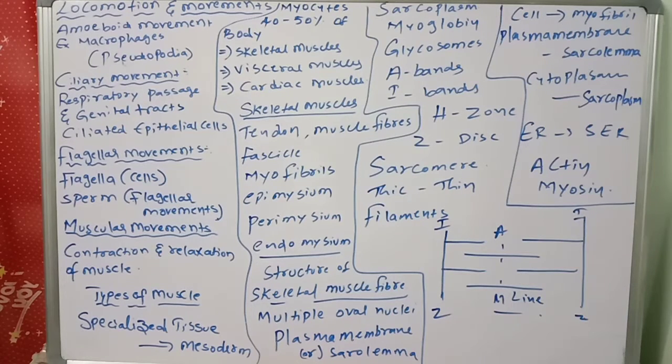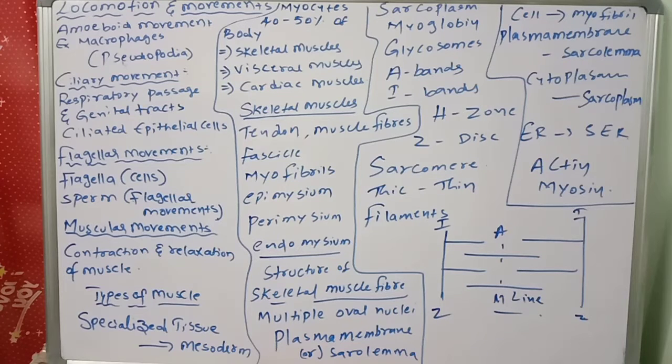What are the functions of glycosomes? They store the glucose. What is myoglobin? It is a muscle pigment which stores the oxygen. And what is sarcoplasm? The cytoplasm of the muscle is called sarcoplasm. And what is sarcoplasmic reticulum? The endoplasmic reticulum of muscle is called sarcoplasmic reticulum. What is specialized tissue? The muscle tissue is specialized tissue that arises from the mesoderm germ layer.